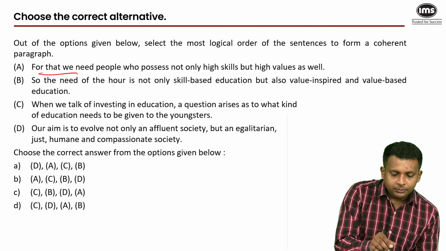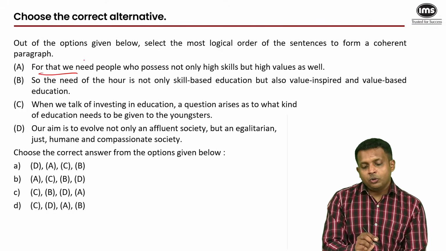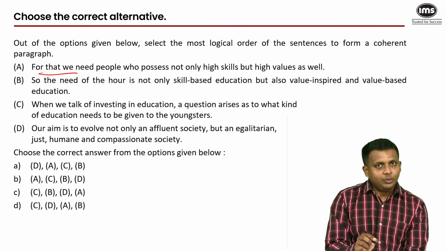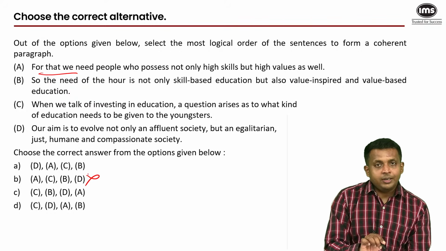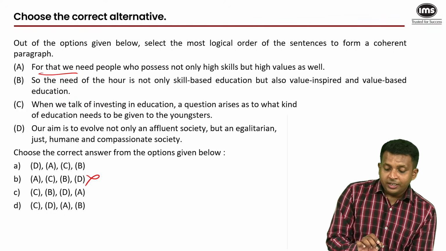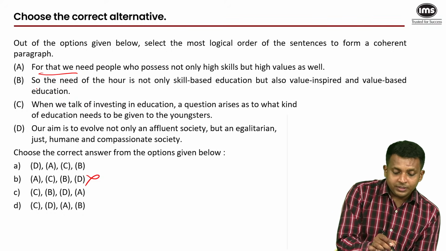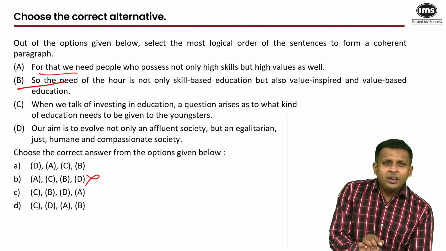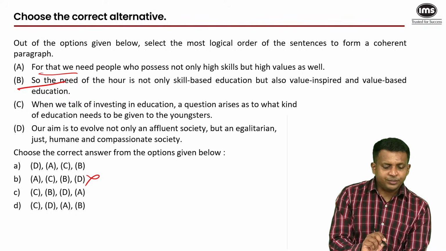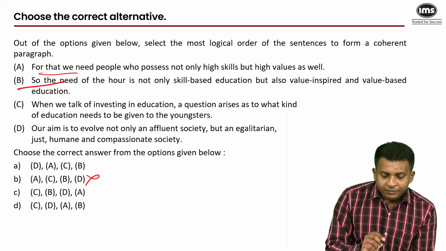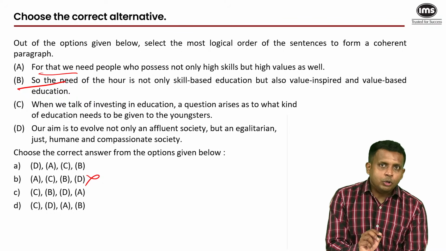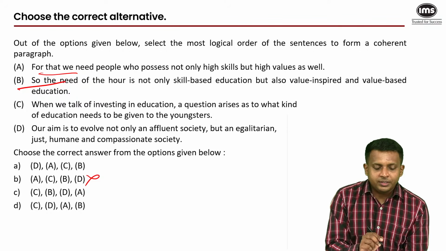So for that we need people who possess not only high skills but high values. For what? We don't know that. A cannot begin the sequence. Let go of the second option. So the need of the hour is not only skill-based education, but also value-inspired and value-based education. So you're drawing a conclusion here. That's not what you do when you begin sequences, but we don't have an option which begins with B. When we talk of investing, now C and D, they could both be the starting statement, but if you read them more closely, it'll become very obvious which one begins the sequence.